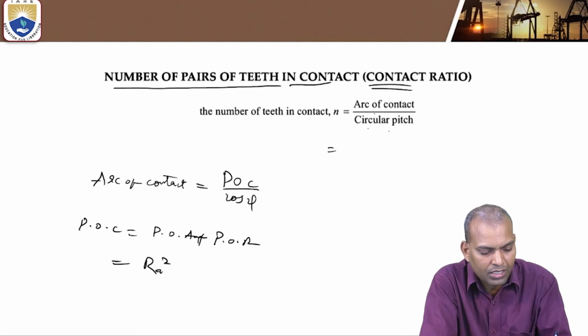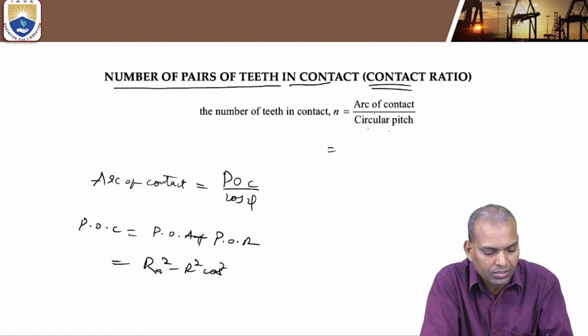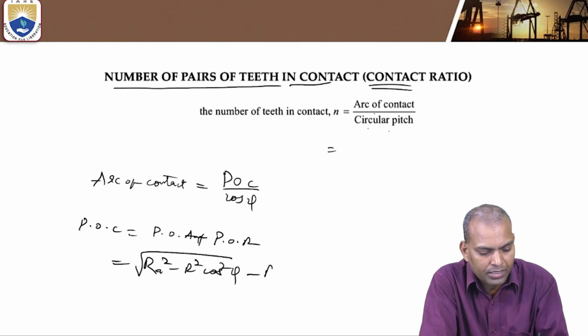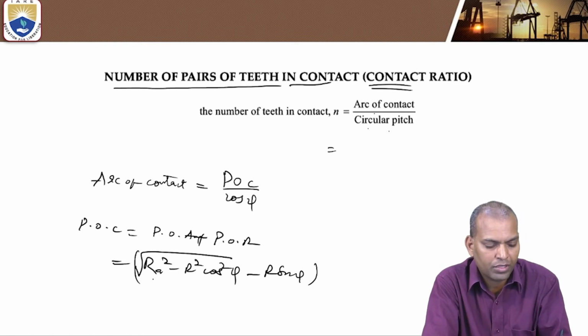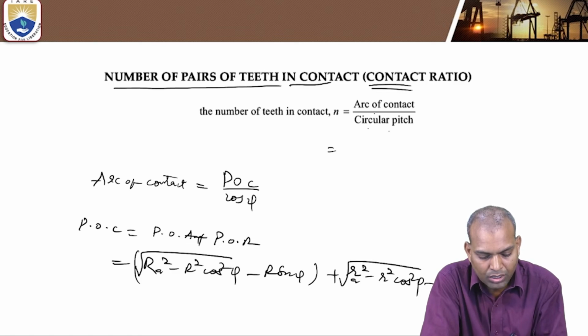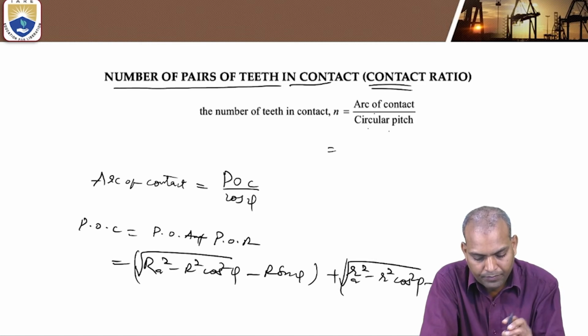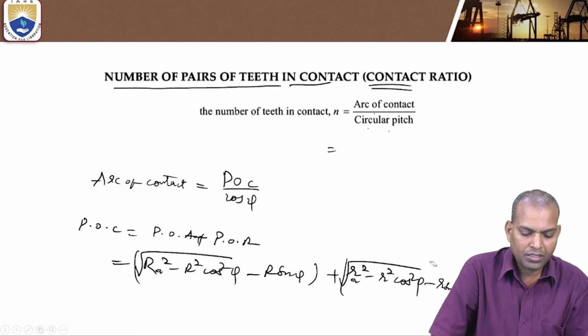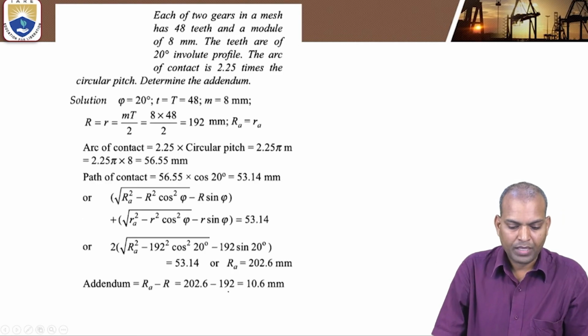Path of approach is the square root of RA square minus R square cos square phi, minus R sin phi. Path of recess is the square root of small ra square minus small r square cos square phi, minus small r sin phi. These are the terms.